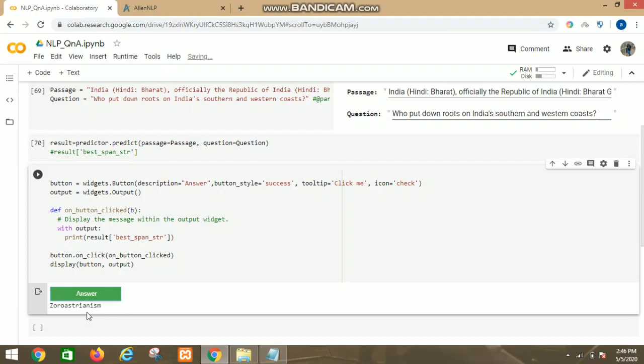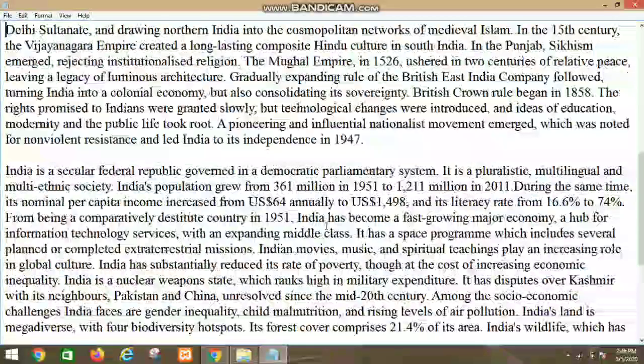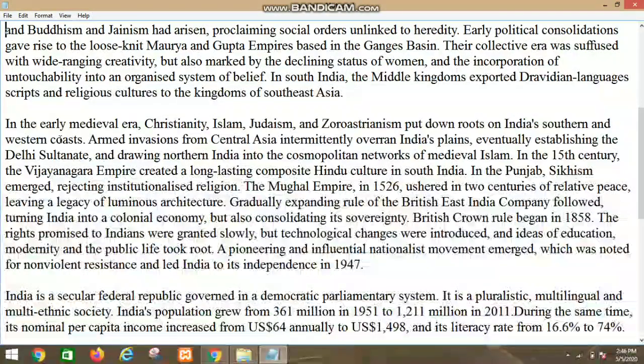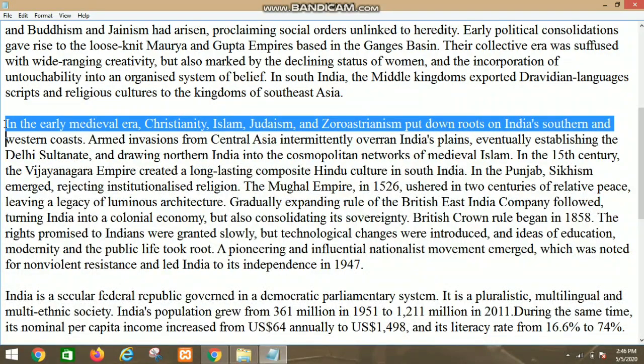It is giving only one answer, but in the passage you can see that in the early medieval era there were 4 religions who put down roots on India's southern and western coast, but our system is giving the answer as only Zoroastrianism.